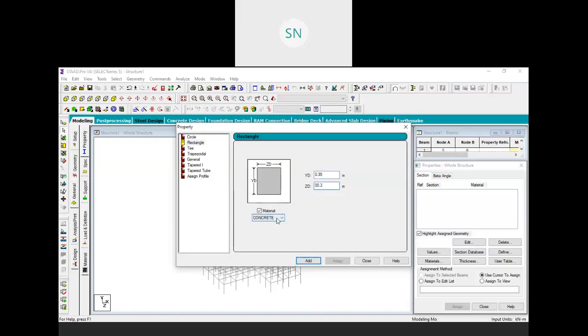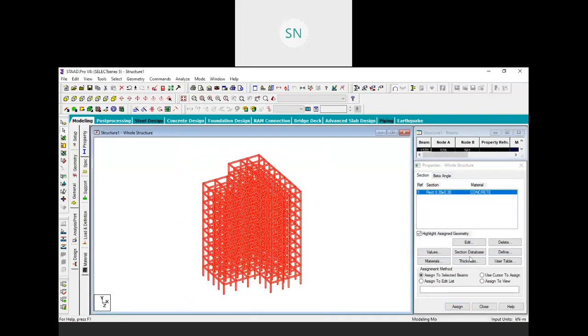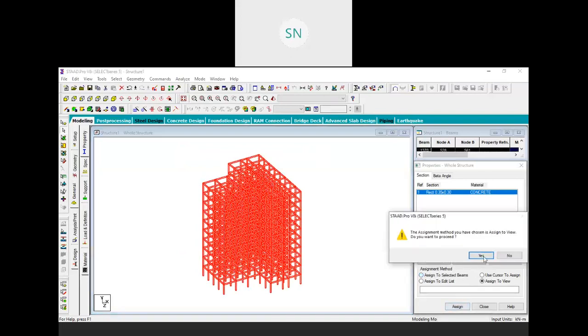With a concrete material, this material is M2025 material. Actually we can create our own material that you want to create, but for that we need some mechanical properties for the material. So right now click on the add, close, and select this property and assign that to view. So it will be assigned on your entire model, or you can select your model and you can choose this assign to selected beam, assign, and yes.